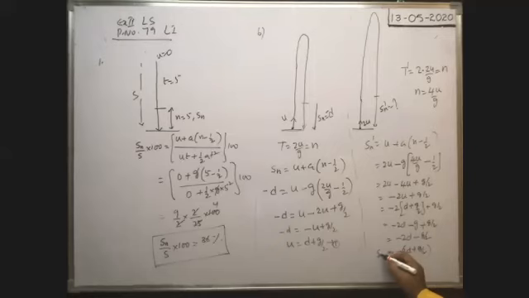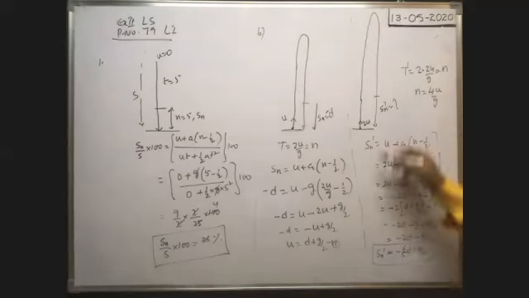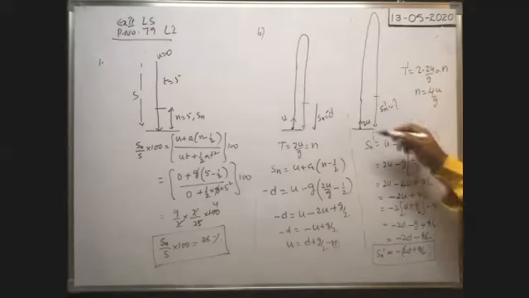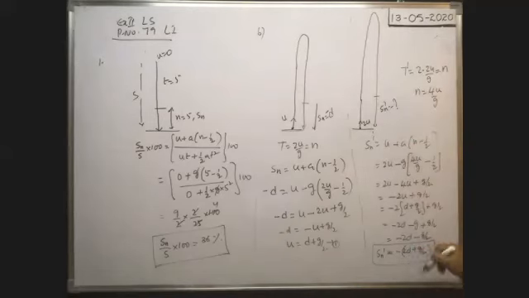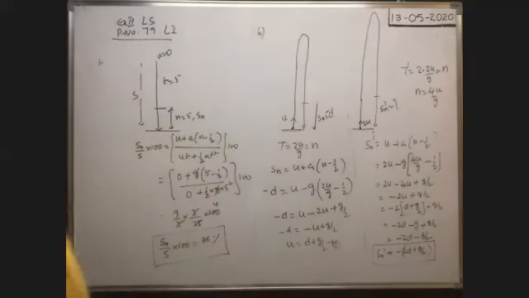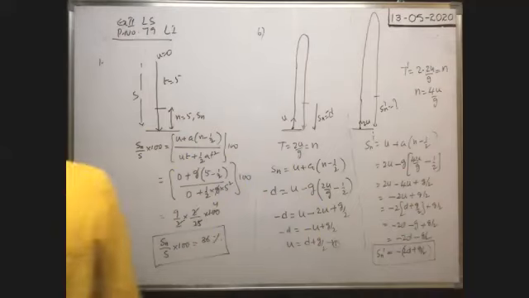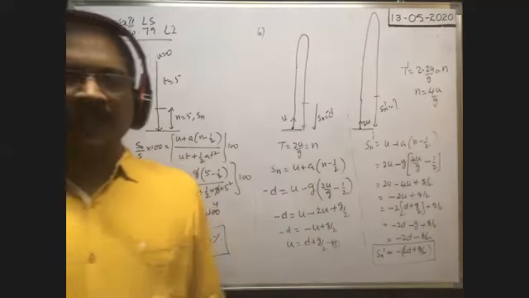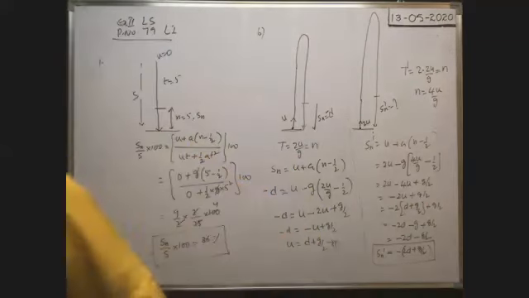This is Sn dash. That means when the velocity of projection is doubled, then the distance traveled by the body in the last second of its time of flight is equal to minus of 2d plus g by 2. Minus sign represents the body travels in the opposite direction. That's why you just have to write the magnitude, 2d plus g by 2. 2d plus g by 2 is the answer. Okay. In this way we have to do.